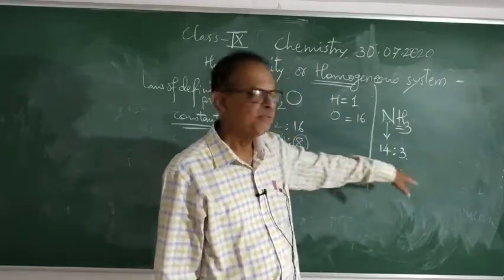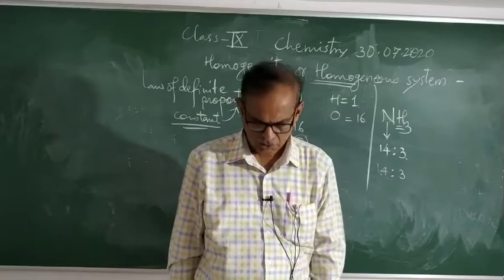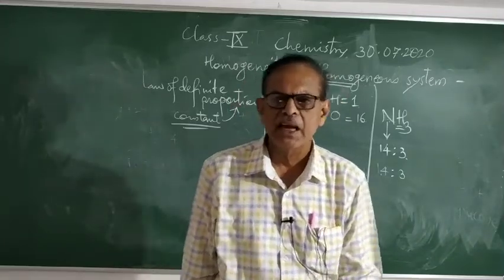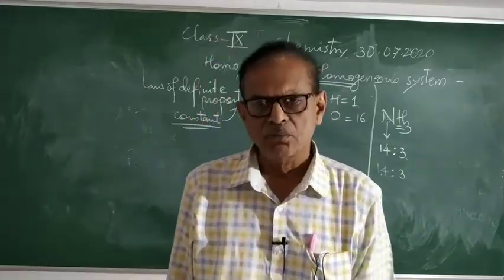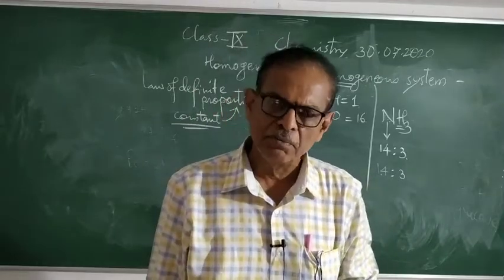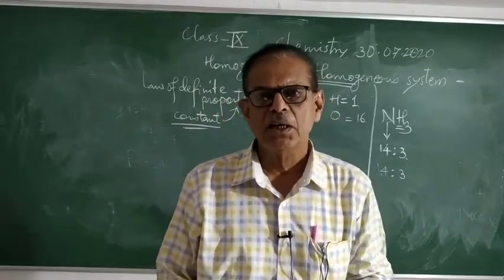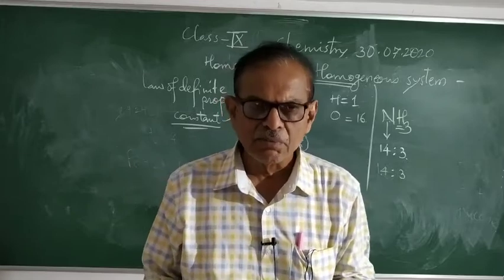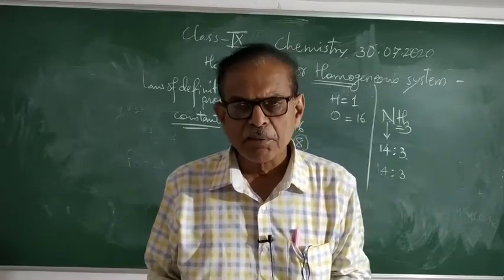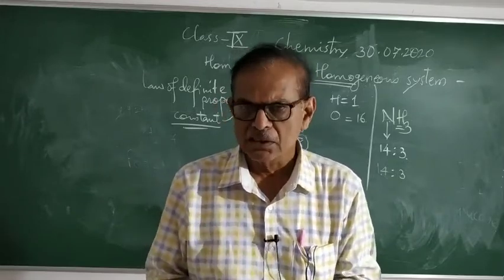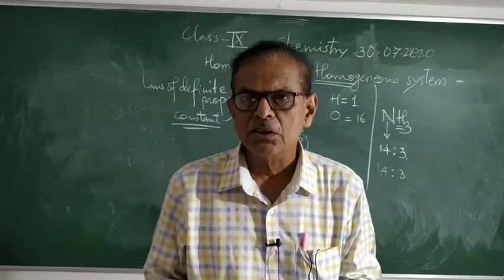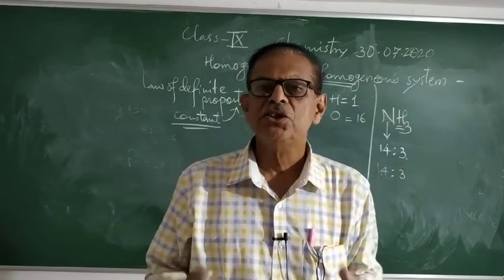In this way we can say the law of constant proportion or law of definite proportion: in a chemical substance, the elements always combine in a definite proportion by mass, irrespective of the source or method by which it is obtained.